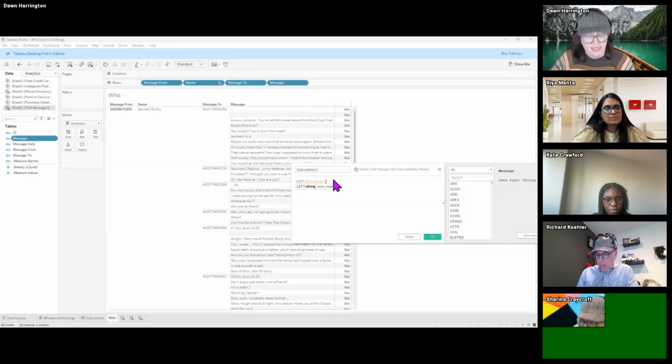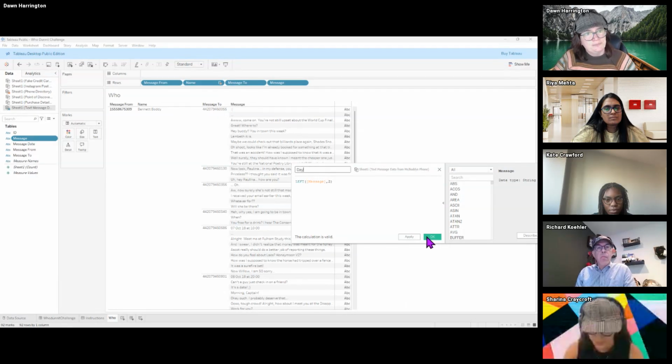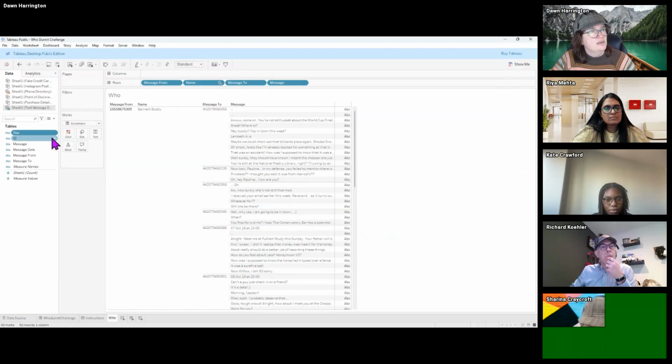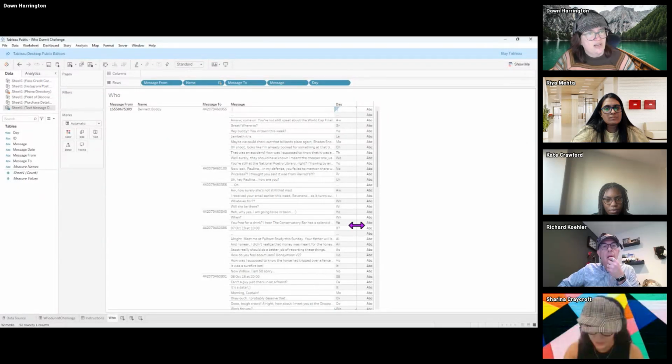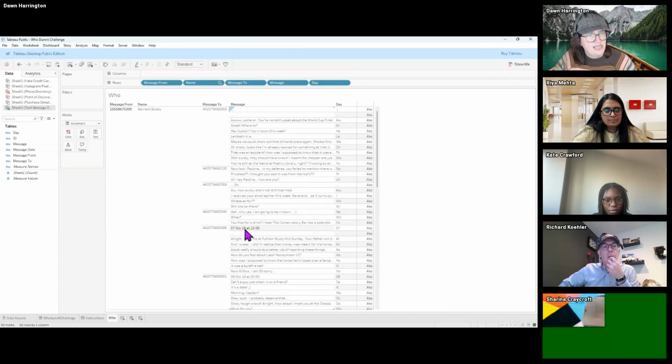And then I'm just going to extract 2 spaces. So then this should be my day formula. If I put this on the rows shelf, it's extracting just the 2 letters of all of them, but I can see for that one that had a specific day that it has the 7th.